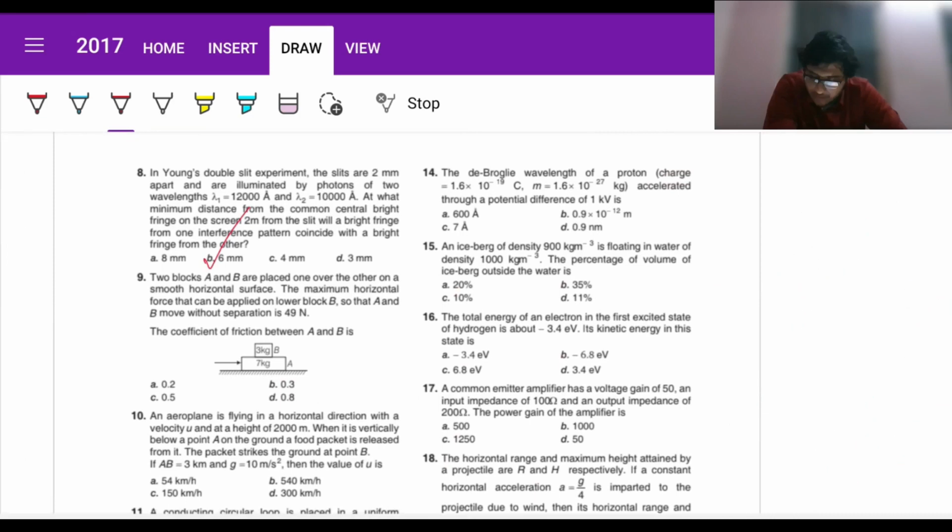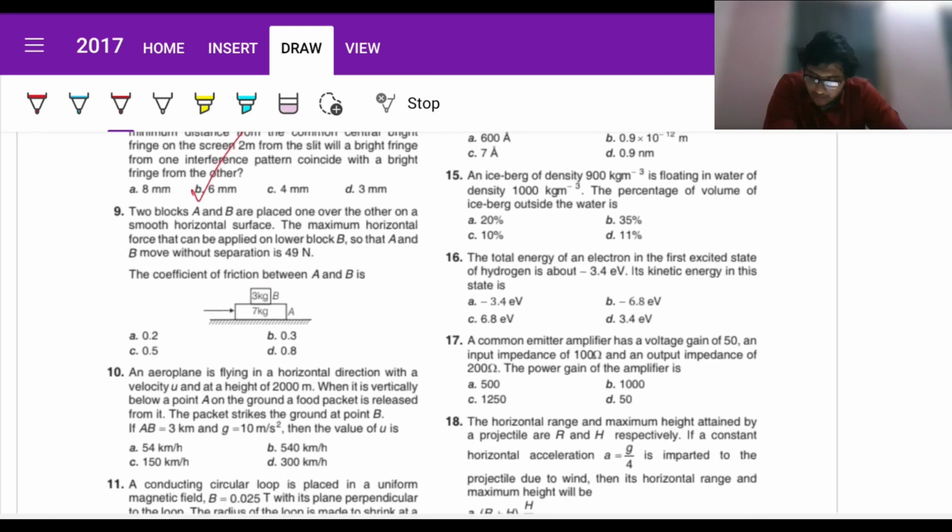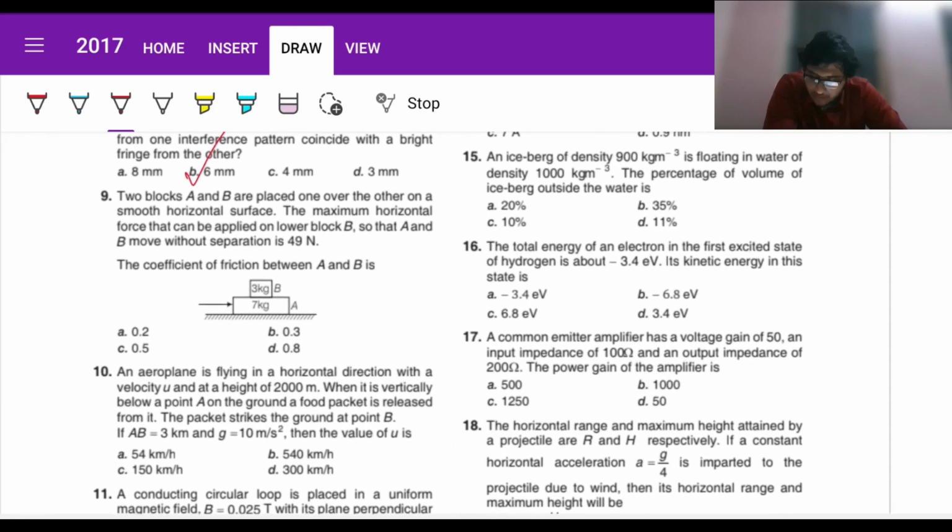Next, two blocks A and B are placed one over the other on a smooth horizontal surface. The maximum horizontal force that can be applied on the lower block so that A and B move without separation. Fine. So if A and B move without separation, this means that both should have the same acceleration. So what else has friction? Smooth horizontal surface.